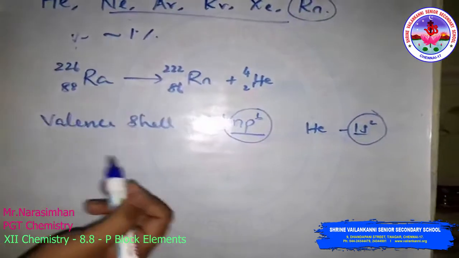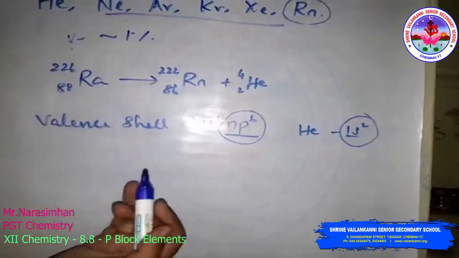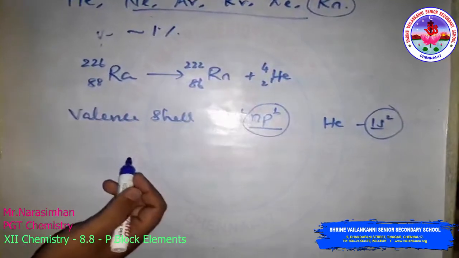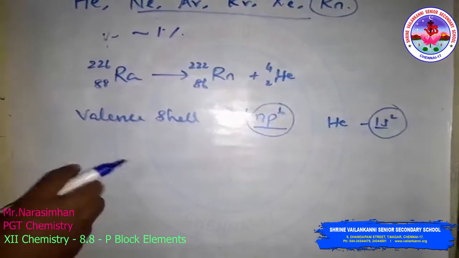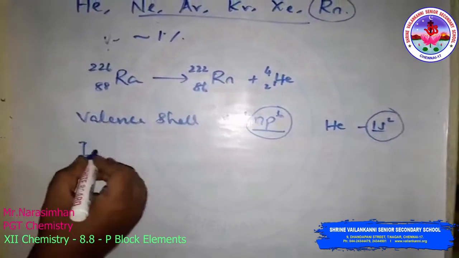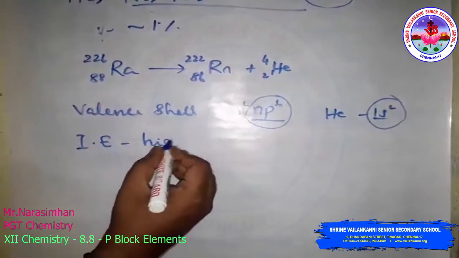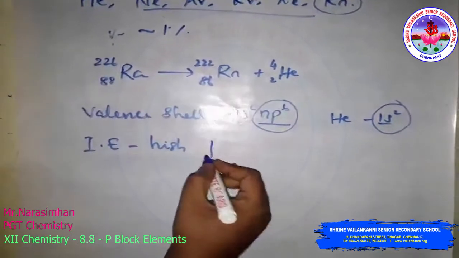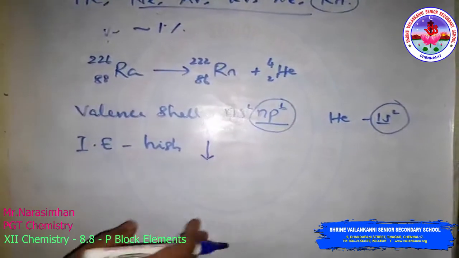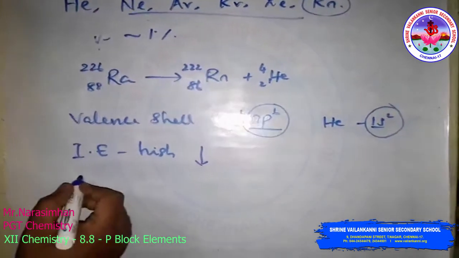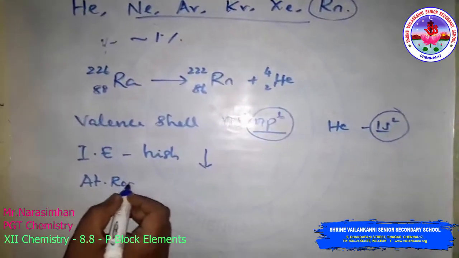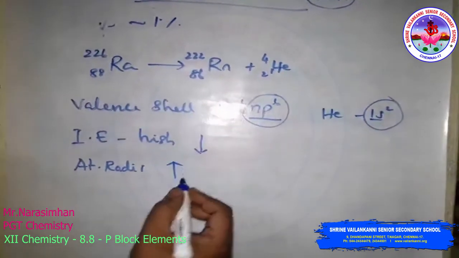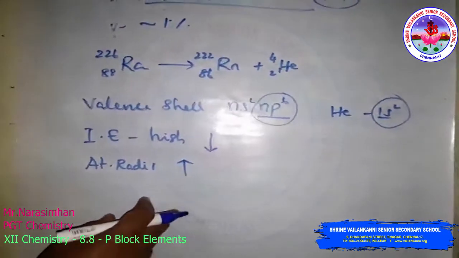Now the ionization enthalpy. Due to the stable electronic configuration, these gases exhibit very high ionization enthalpy. However, it decreases down the group with the increase in atomic size. Then atomic radii. Atomic radii increase down the group with increasing atomic number.